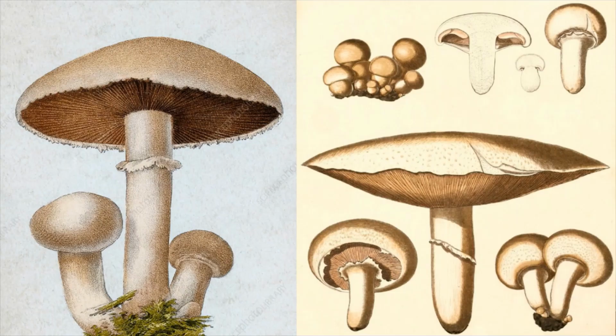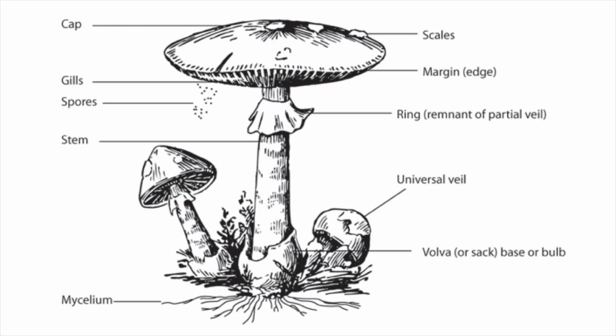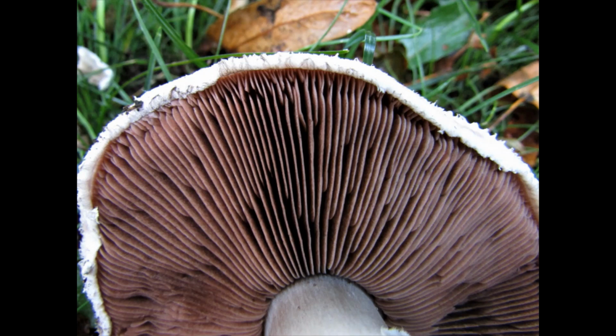On the undersurface of the pileus, there are radiating structures called gills or lamellae. On the stipe, that is the stem, there is a ring-like structure called annulus, which is nothing but reminiscent of the veil. Veil is the membrane which covers the entire basidiocarp when the basidiocarp is very young.